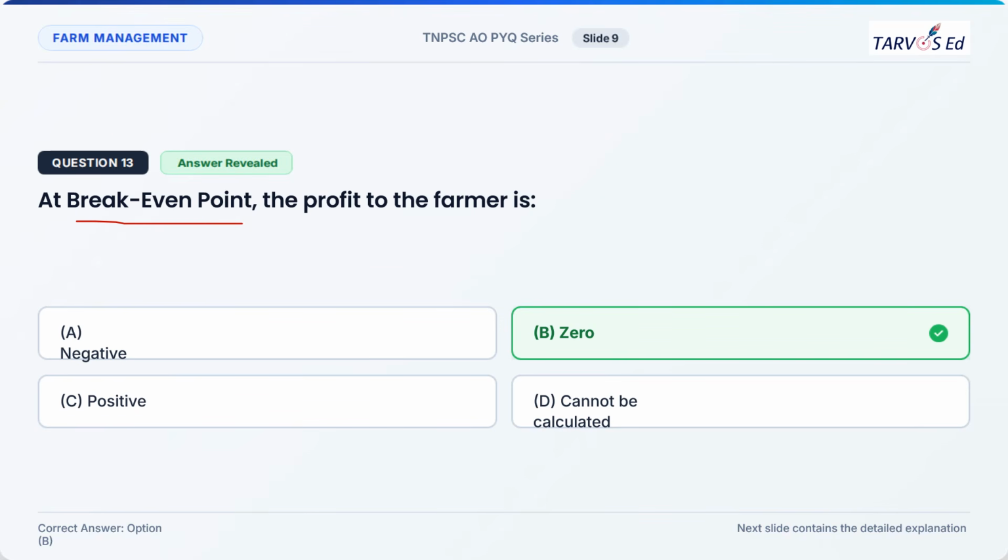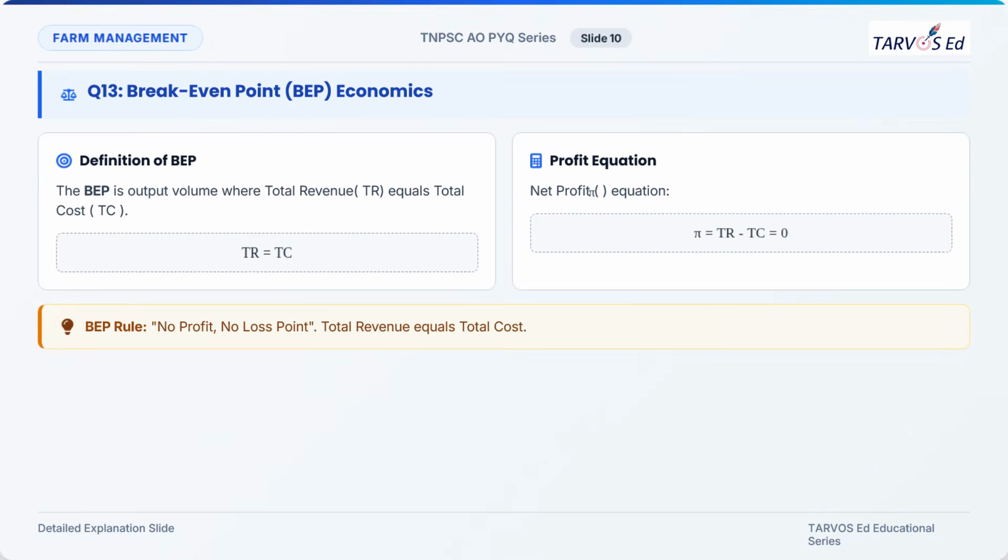What is a break-even point? It is a point where the total revenue curve intersects with the total cost curve, where the total revenue is equal to total cost and the farmer is neither having profit nor having loss. It is a point until when the production should be carried out. After the break-even point, the farmer will start gaining profit. Till that point, he will be in loss. That is the concept. Here is the explanation.